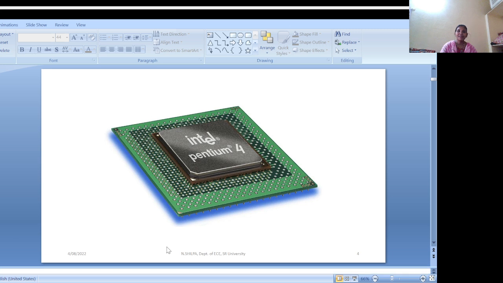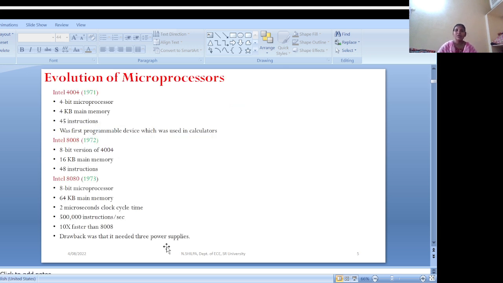Next, this is a simple Intel Pentium 4 microprocessor. Next we will see the evaluation of microprocessor. The first one is the Intel 4004, developed in 1971.